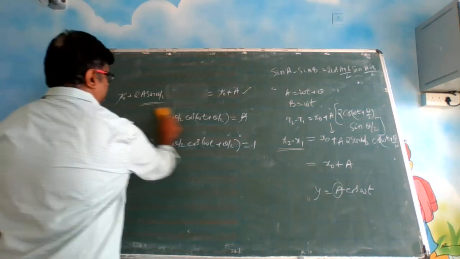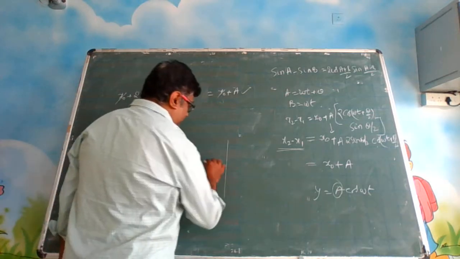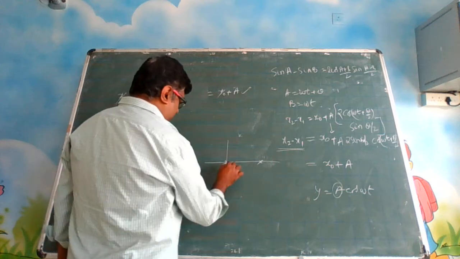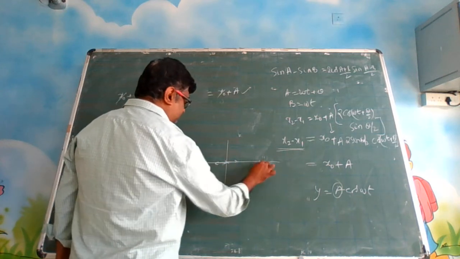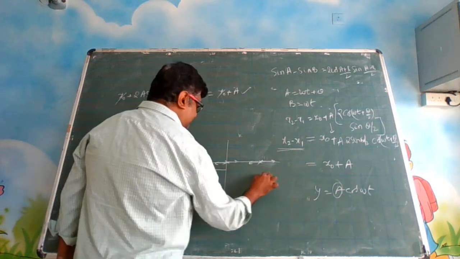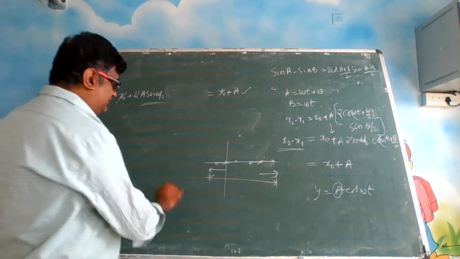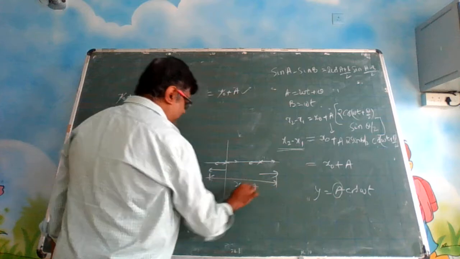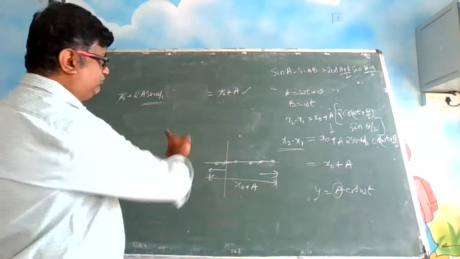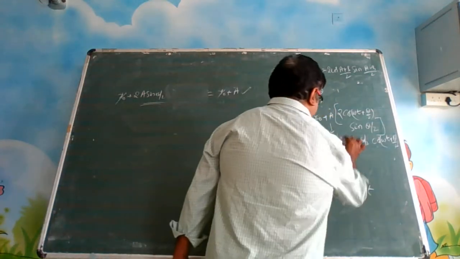See, in the question, let us say one particle is here, this is the mean position, and this is another mean position. This particle is oscillating like this and that particle is oscillating like this. When this one is here and that one is there, this is the maximum separation between them, which is given as x0 plus a. So we have to compare the amplitudes. In this expression, this portion is the amplitude portion.